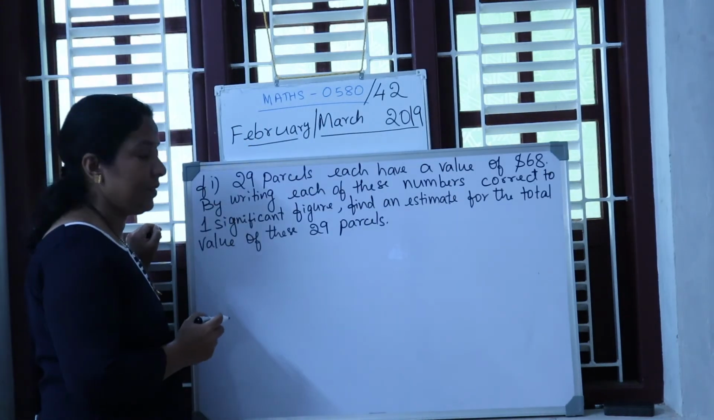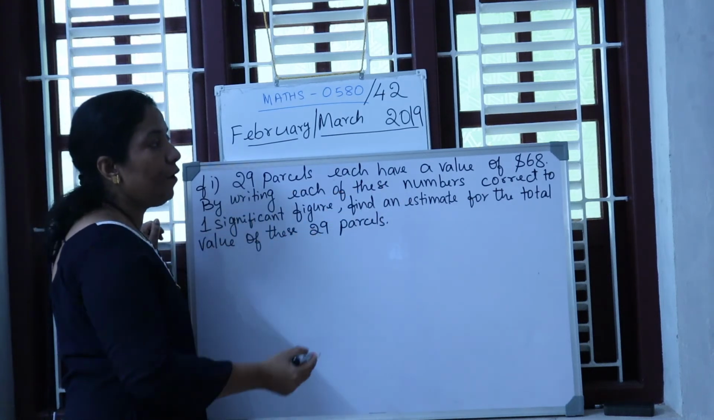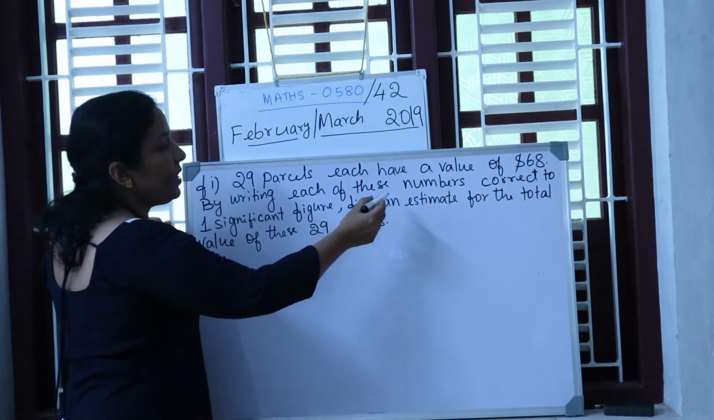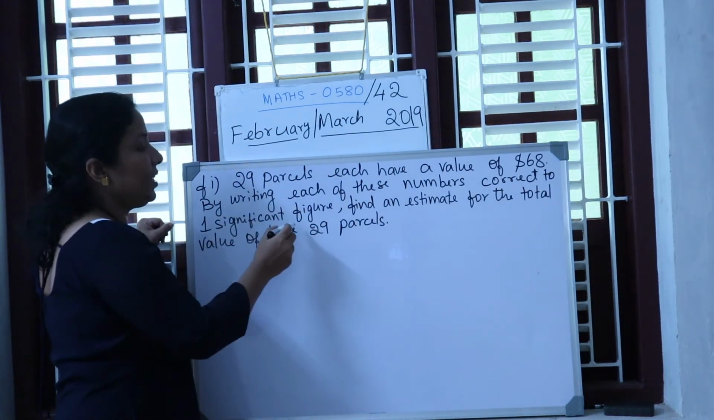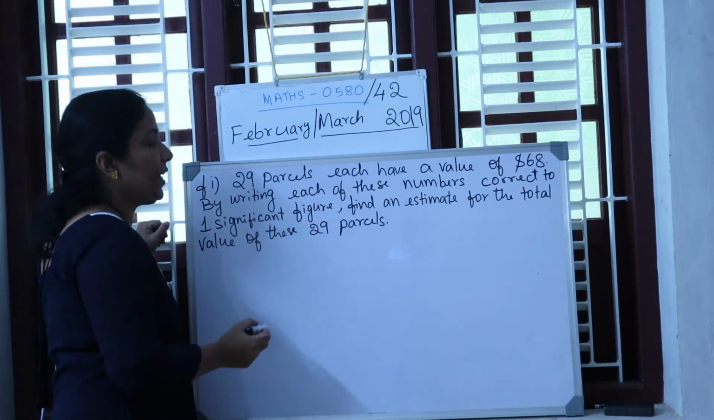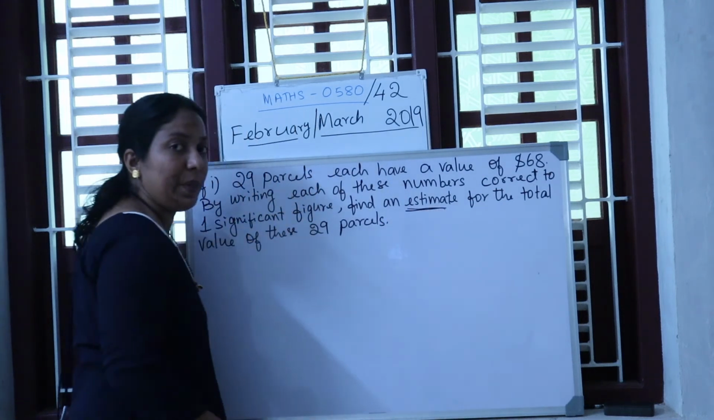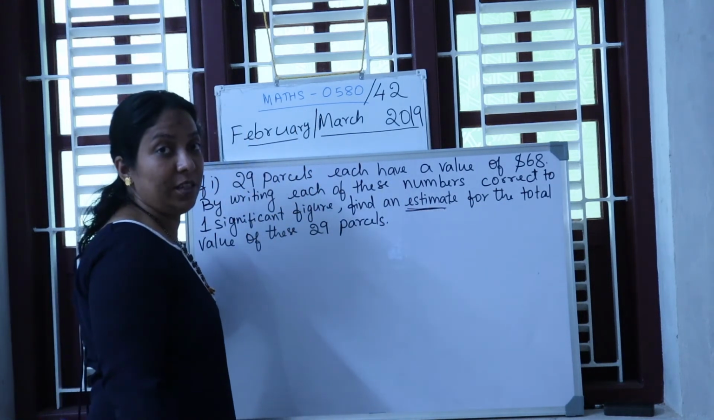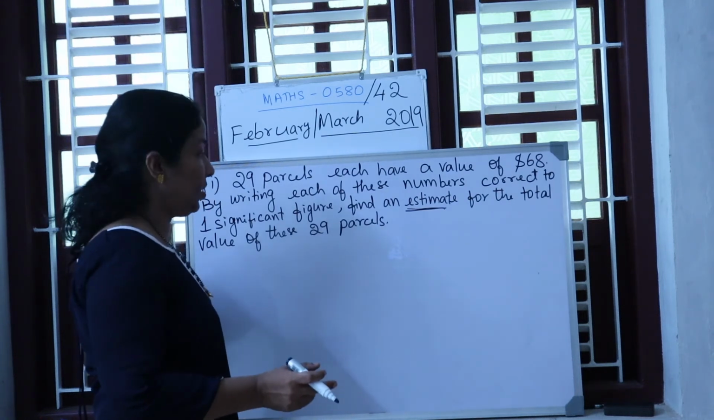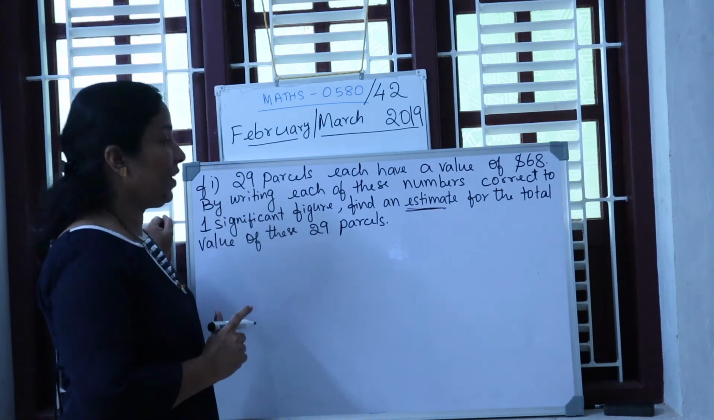Now, 1F in that first part. 29 parcels each have a value of $68. By writing each of these numbers correct to one significant figure, find an estimate for the total value of these 29 parcels. So they are asking you to find an estimation. Estimation means not the exact answer. It is estimation, for how many significant figures? You have to write it for one significant figure.